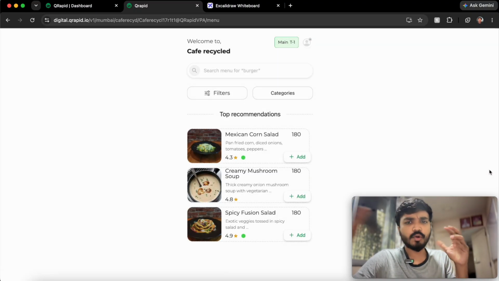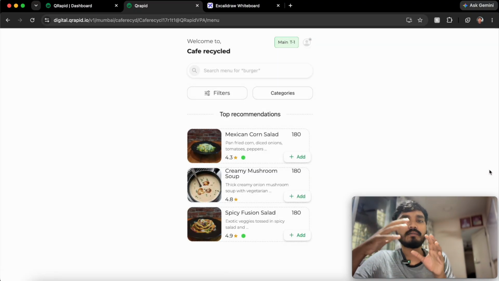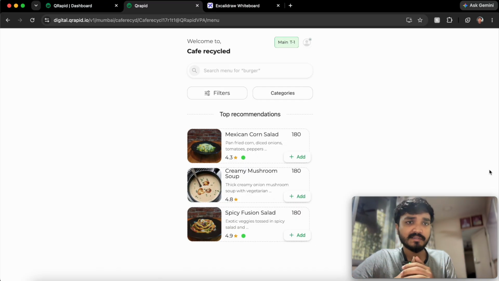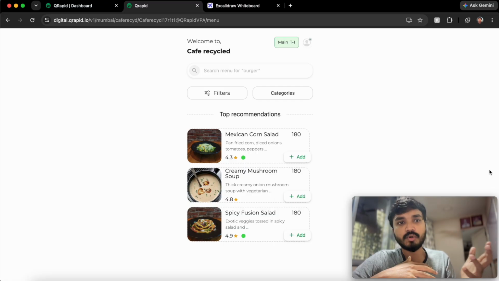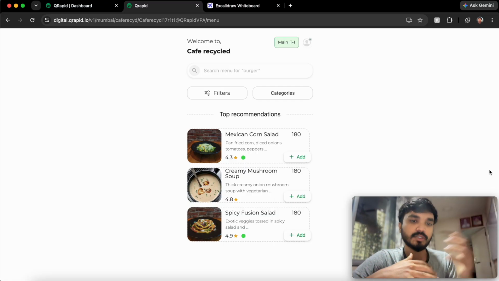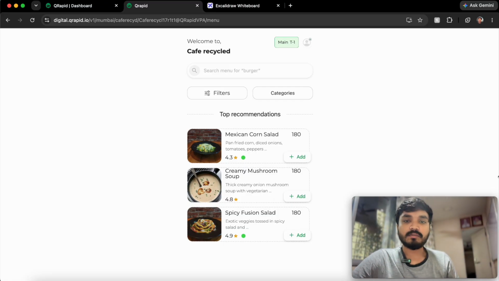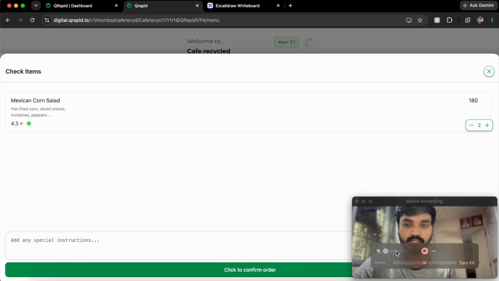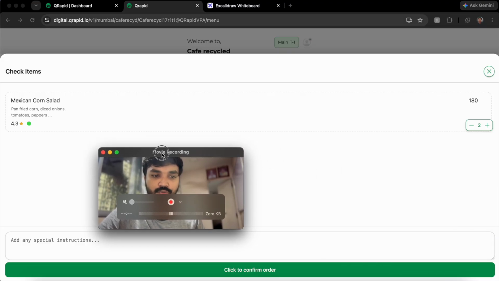So same as how you order food in food delivery, but this is inside a restaurant. You're sitting inside the restaurant and you're placing an order. There is no app. It opens in the browser and you can directly place an order from it. We are also planning to launch it as an app as well, but that's a future thing. You can just add food items, increase quantity if you want, and check items. I will just show it to you.